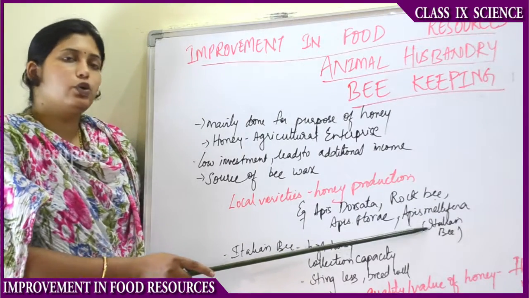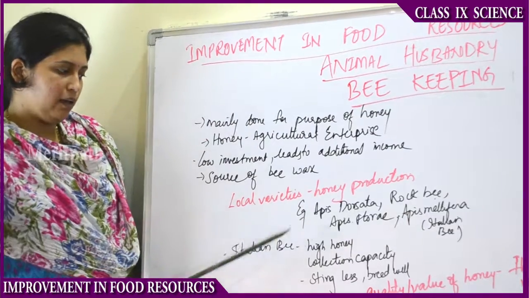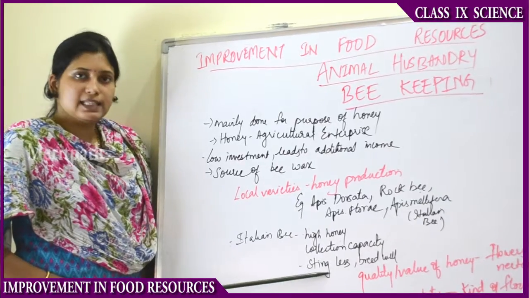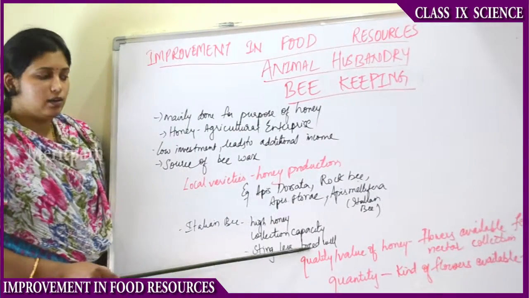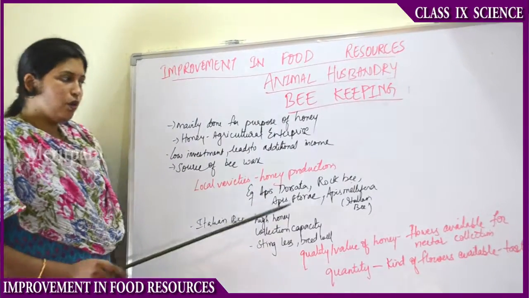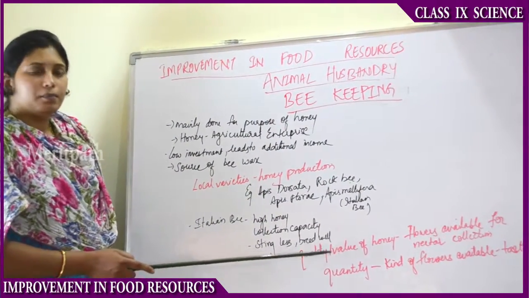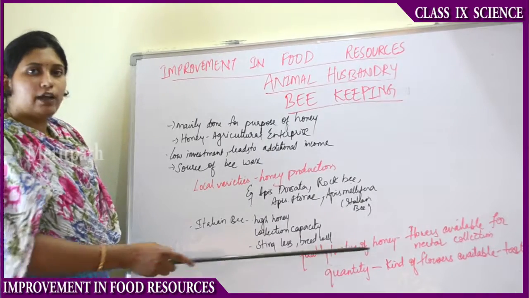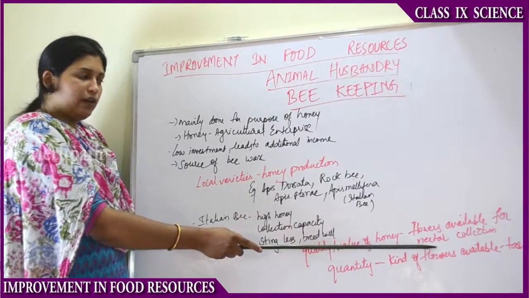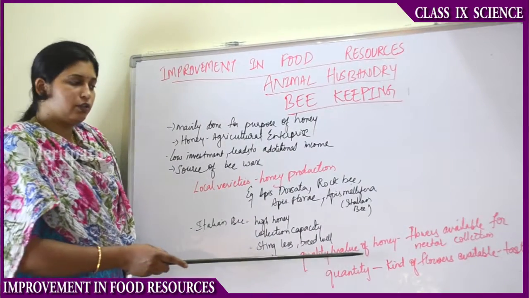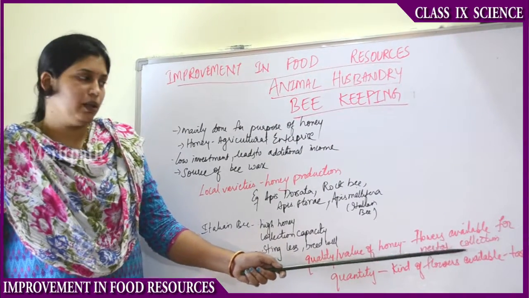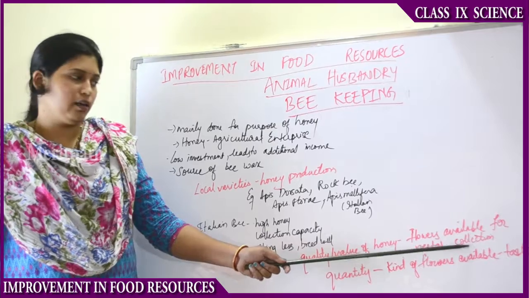Apis mellifera is also known as Italian bee. This Italian bee has high honey collection capacity, it stings less and it breeds very well. So this is the advantage of the Italian bee. In the production of honey, the quality or the value of the honey always depends on the flowers available for nectar and pollen collection.